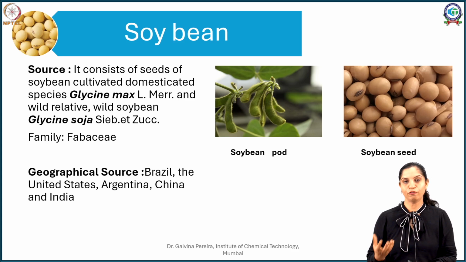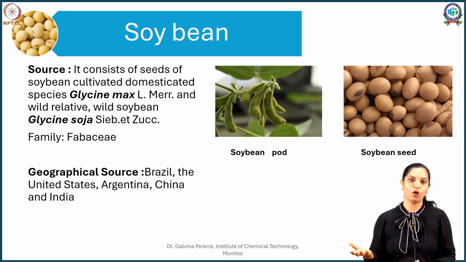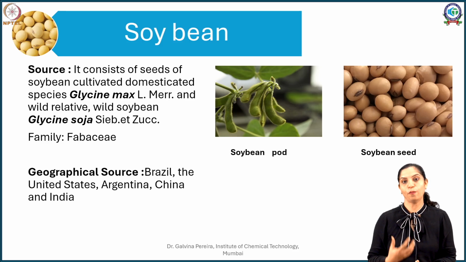Soybean is generally sown during the monsoon season, and in Indian conditions you can take advantage of the monsoon. Towards the end of the rainy season, around September, October, you will see the crop is ready.